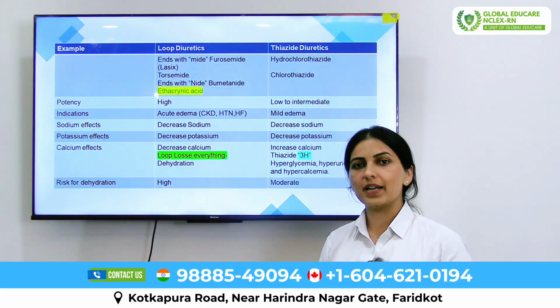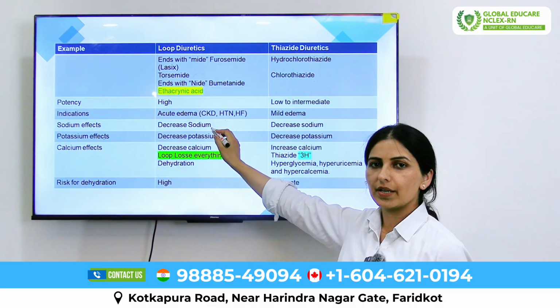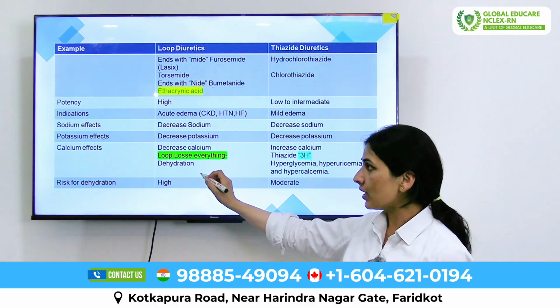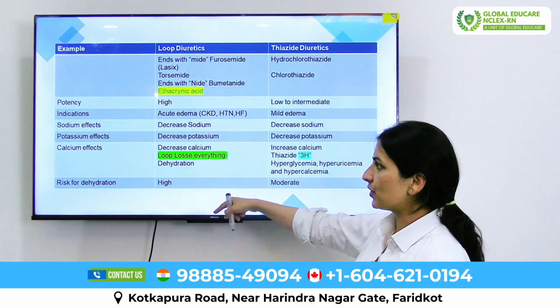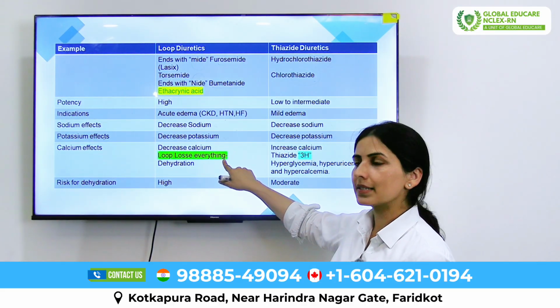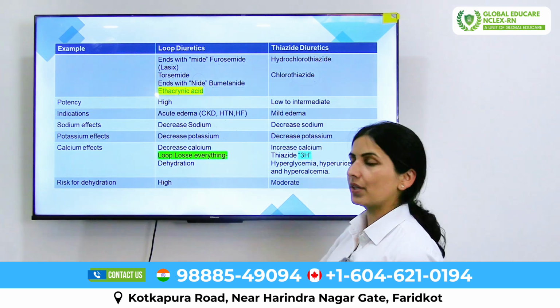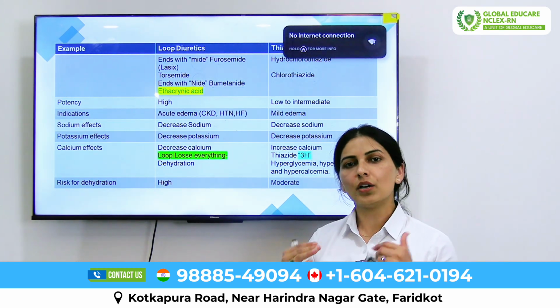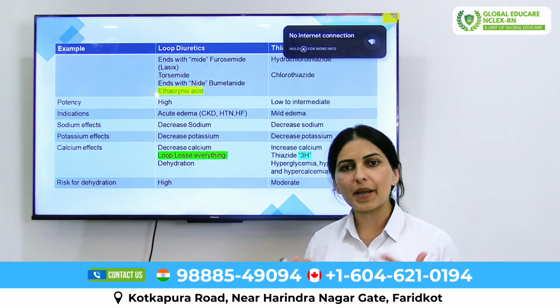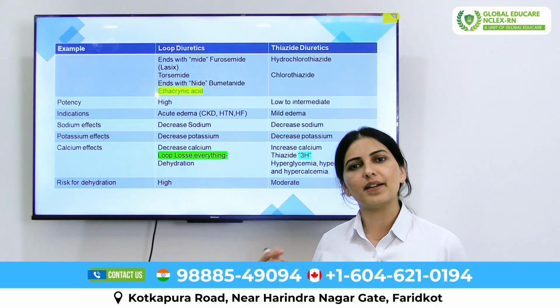Basically, loop diuretics decrease sodium, potassium, calcium, so it's an easy way to remember: loop loses everything. Loop diuretics expel everything from the body, either sodium, potassium or magnesium.